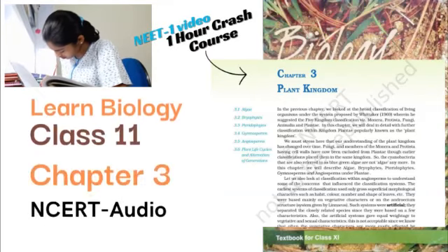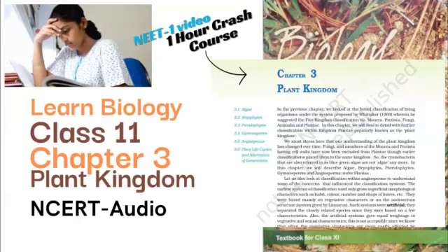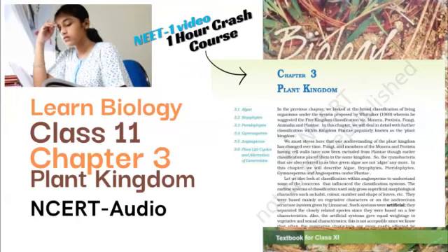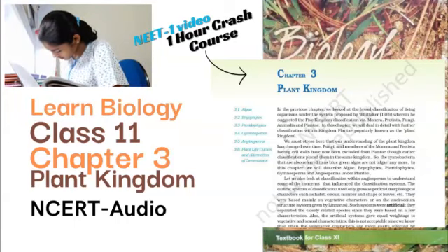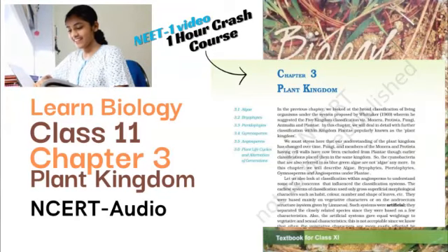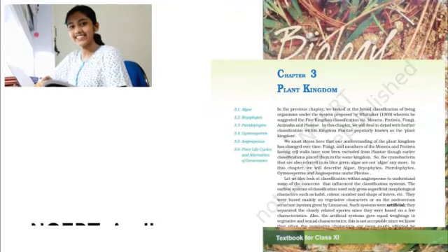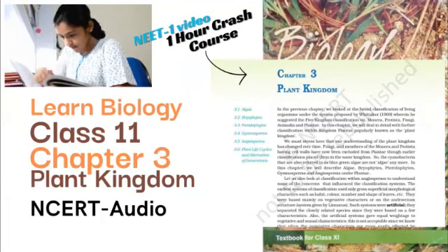You may recall that in bryophytes, the dominant phase in the life cycle is the gametophytic plant body. However, in pteridophytes, the main plant body is the sporophyte, which is differentiated into true roots, stems, and leaves. These organs possess well-differentiated vascular tissues.